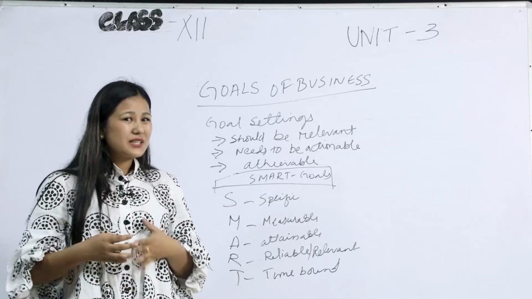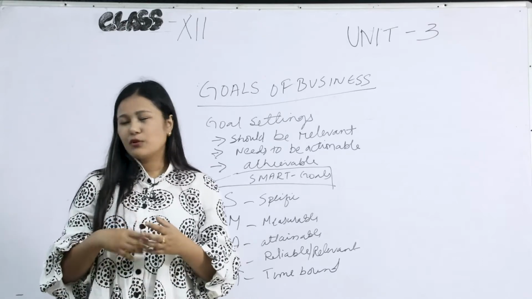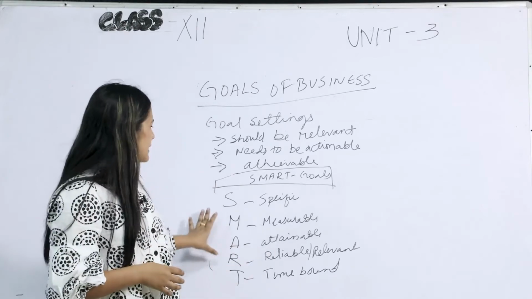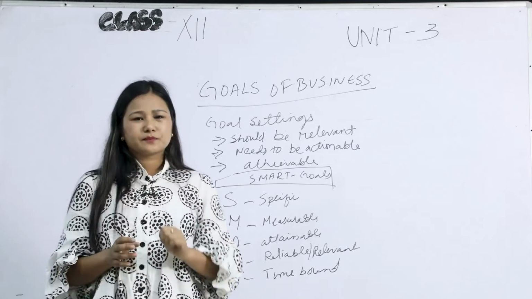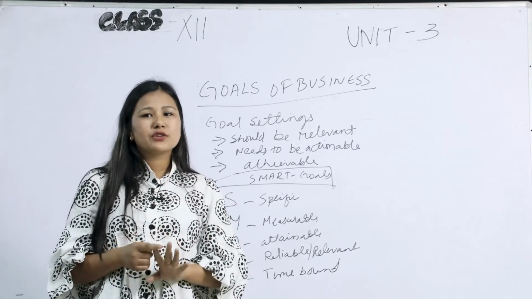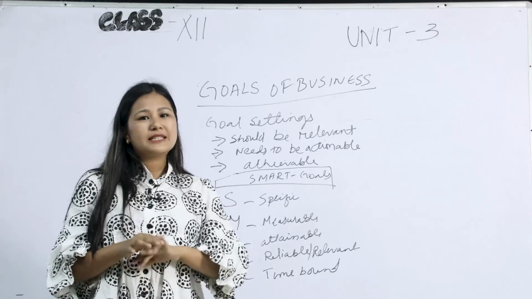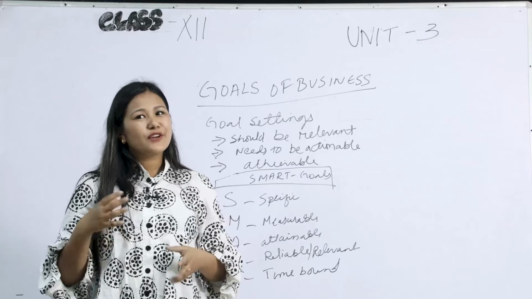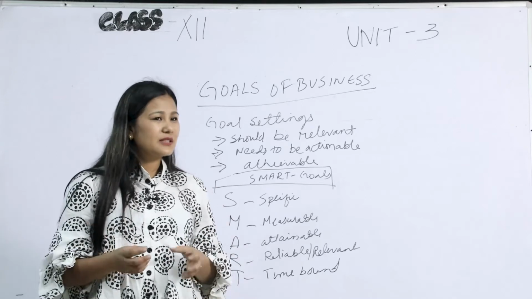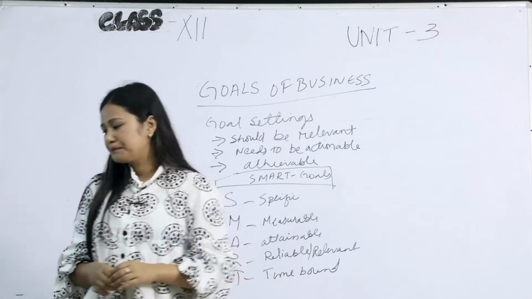Therefore, this very new concept in goal setting and goal strategies is the SMART goal. Remember, in SMART goal, S stands for specific, M stands for measurable, A stands for attainable, R stands for reliable, and T stands for time bound. So it is very easy for you to remember the newest concept, that is SMART goals.